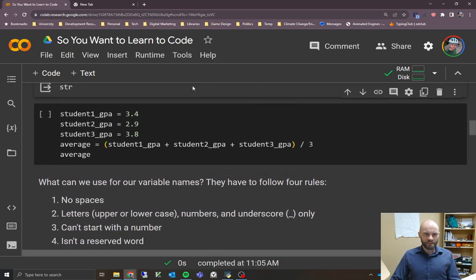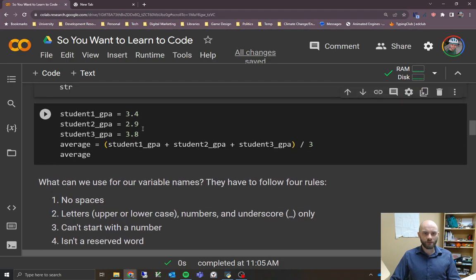So for this example here, we're going to assign several variables. This is the first example where we've got a whole bunch of lines of code. All Python is doing is starting at the top, running everything line by line, one at a time. So running this line, and then this line, then this line, and then this line, until it gets to the end. The first thing we're doing here is assigning a new variable a floating point number, 3.4. And then the second variable, student2 underscore GPA, we're assigning another floating point number, and then the third one as well.